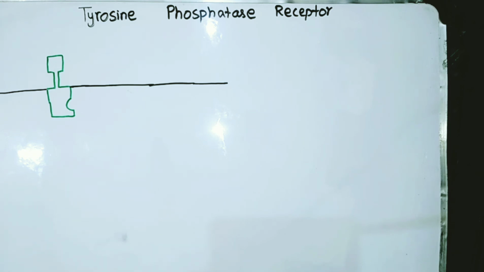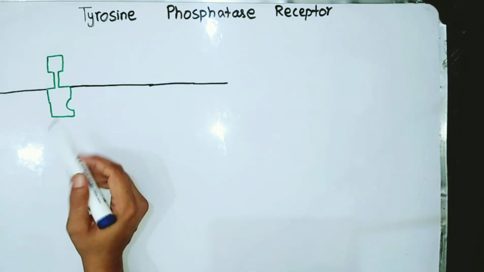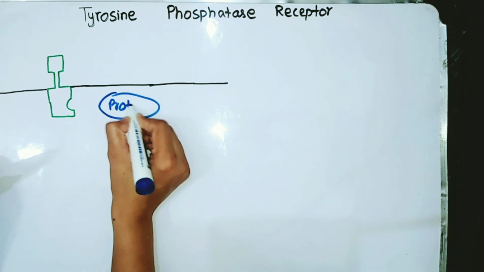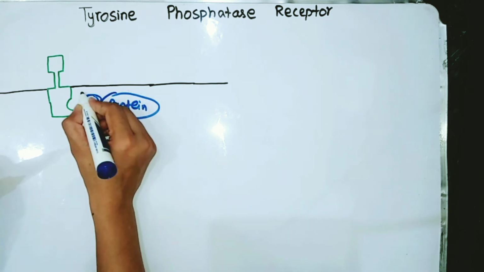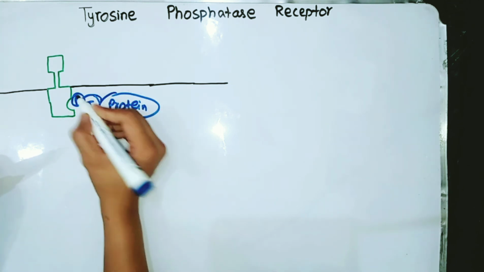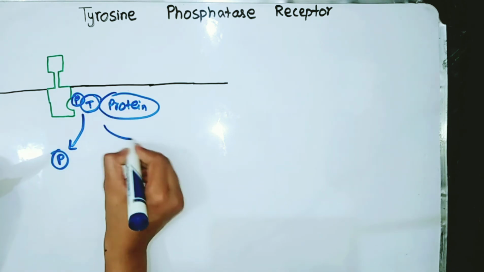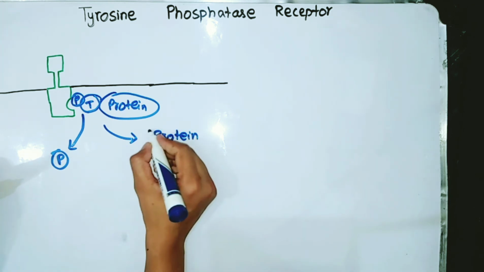Next type we're going to discuss is tyrosine phosphatase receptor, and as the name indicates, phosphatase is an enzyme that removes phosphate group from its target protein, and this is tyrosine phosphatase, so it will remove phosphate group from the tyrosine residue of the target protein. So here is our tyrosine phosphatase receptor, which is basically an enzyme, and if this is our target protein and it has a tyrosine residue, and this tyrosine residue is phosphorylated. So this receptor will remove the phosphate group and it will release the dephosphorylated protein.